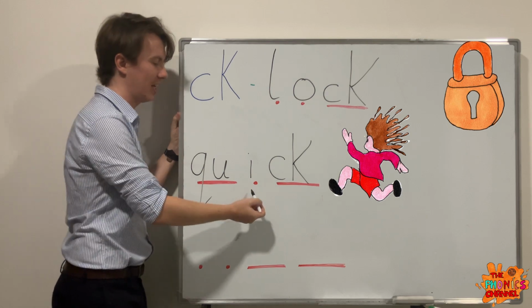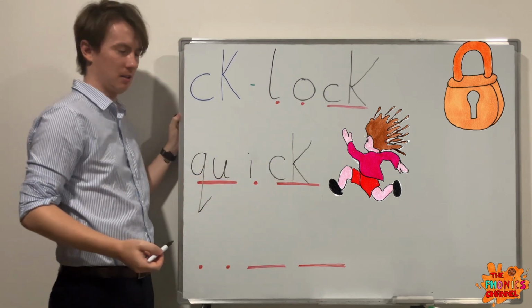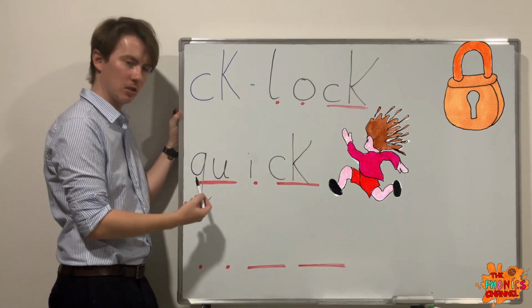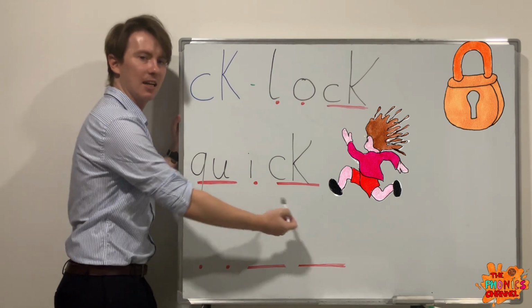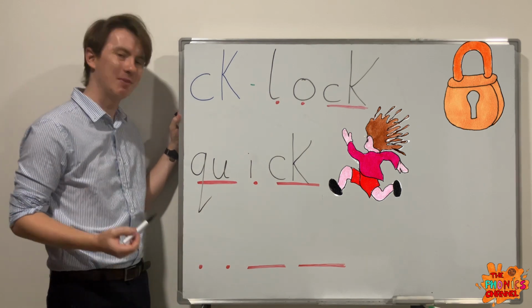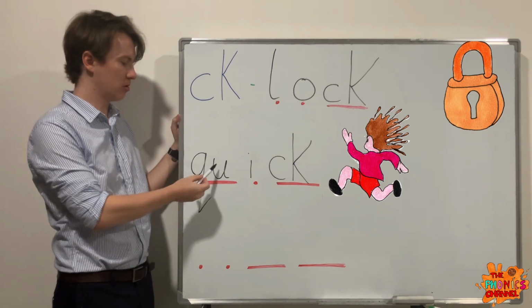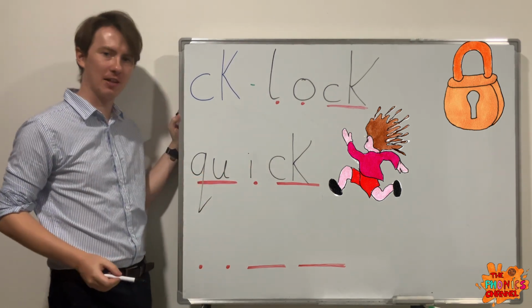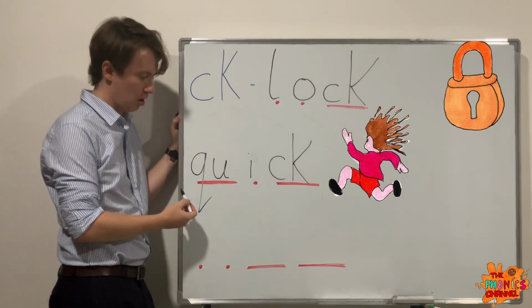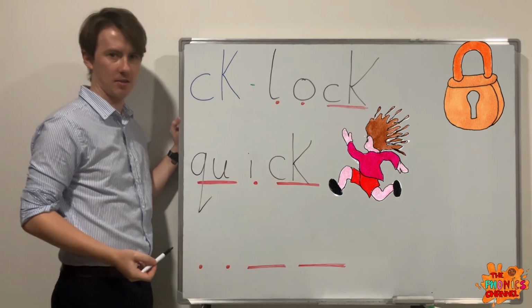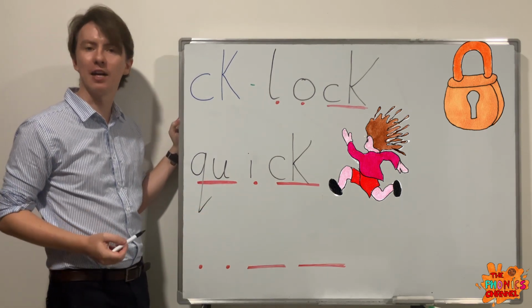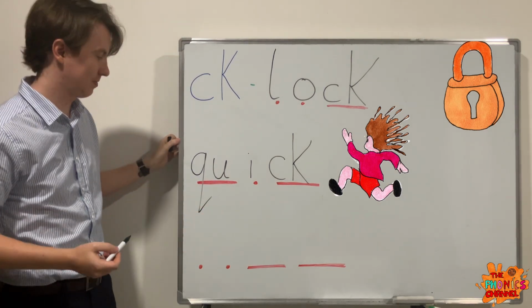We've got the qu sound, the Q and U together making the qu sound. Qu, i, k, quick. How many letters does quick have? 1, 2, 3, 4, 5. 5 letters. How many sounds? Qu, i, k, 1, 2, 3. 3 sounds, 5 letters for quick.